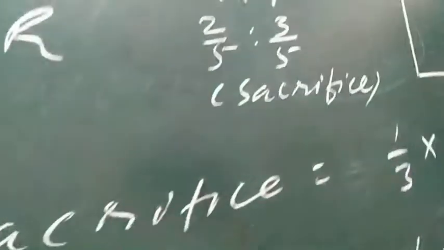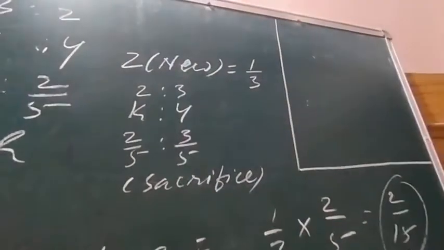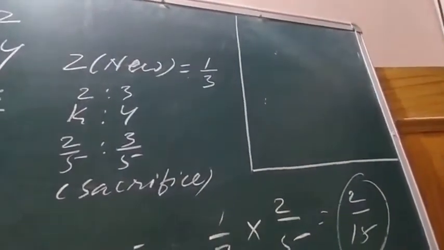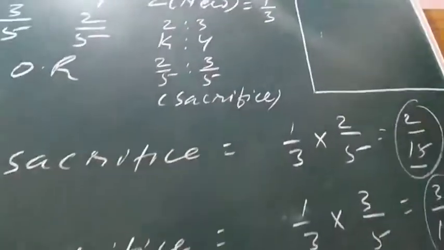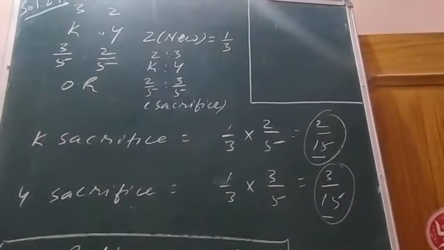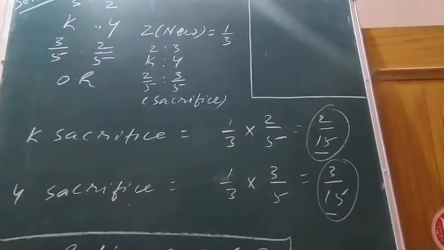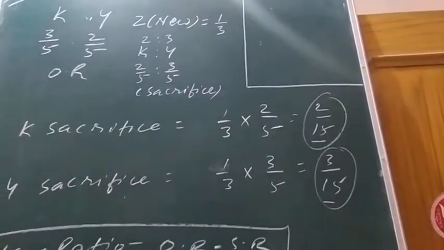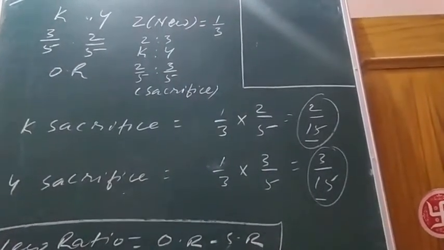Z acquired means Z gets his share from K and Y in 2:3, which means 2:3 is the sacrifice of K and Y. Whatever is the share of Z, that is 1/3, he gets this share in the ratio 2:3 from K and Y. So K's sacrifice will be 1/3 into 2/5, and Y's sacrifice will be 1/3 into 3/5. The result will be 2/15 and 3/15 sacrifice of K and Y.